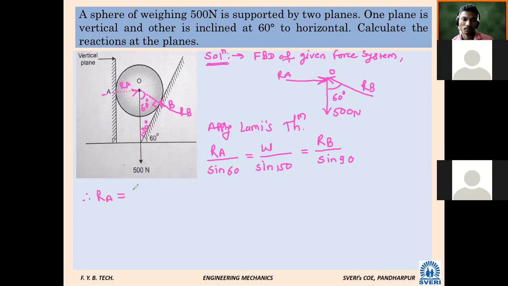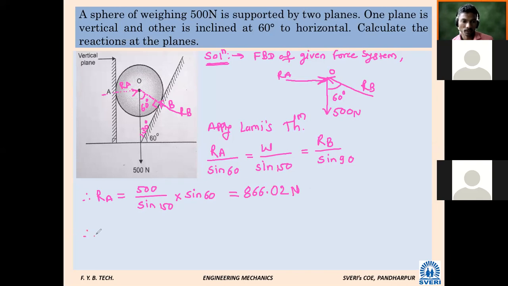RA is equal to 500 divided by sin 150 into sin 60. Calculate RA. 866.02, sir. 866.02 Newton is correct, because the middle term is known to us.